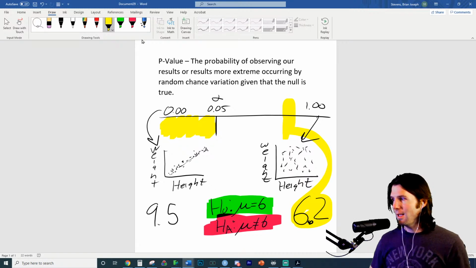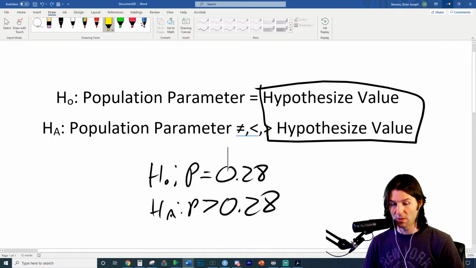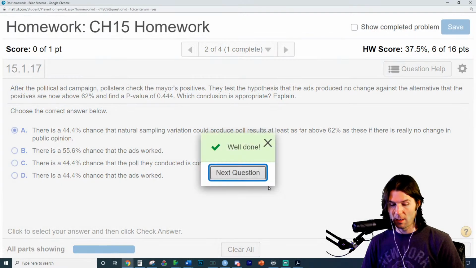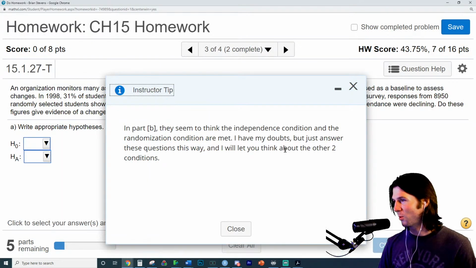You say, well, yeah, that seems in line with what the null is. This seems likely. It seems probable. So when you look at the p-value, it's a conditional probability. It's what is the probability of these results given the null is true? So very, very important stuff right there. So there it is. And we got it. Long answer for a very short question.